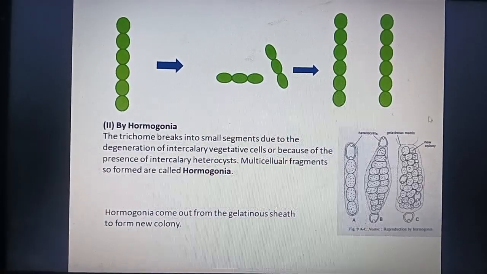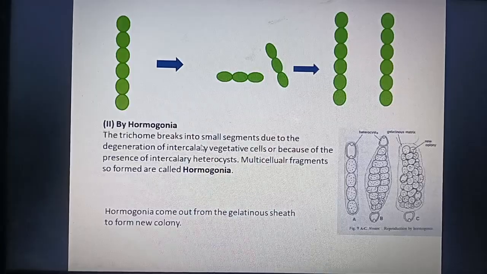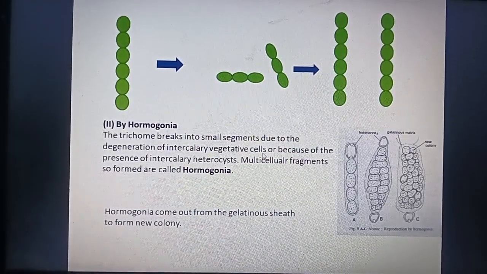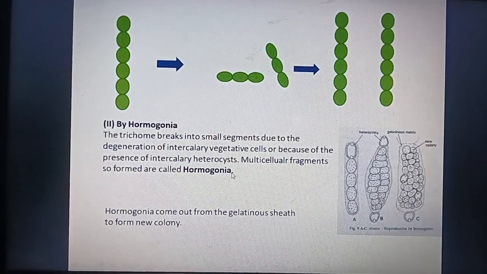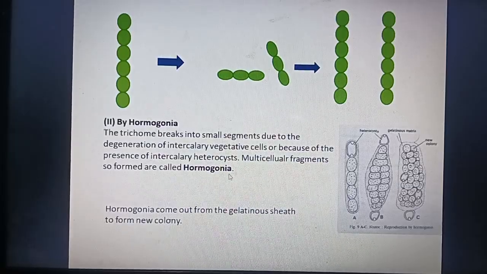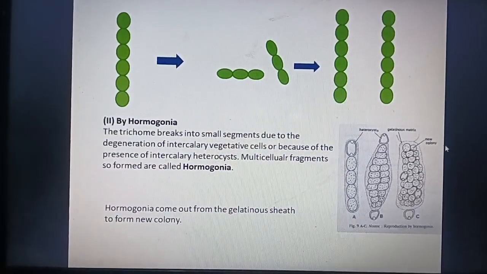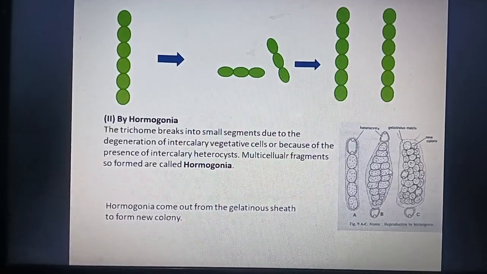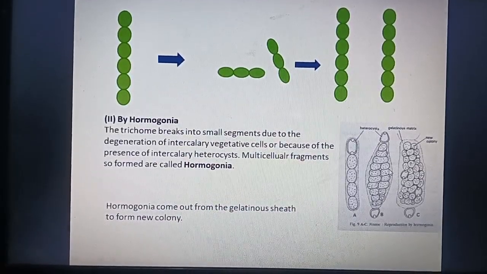Hormogonia. By hormogonia, the trichome breaks into small segments due to the degradation of the intercalary vegetative cell or because of the presence of an intercalary heterocyst. The multicellular fragments so formed are called hormogonia. You can see the structure of this hormogonia. There are many small rounded cells with a gelatinous sheath.